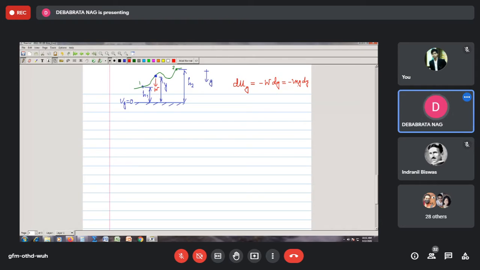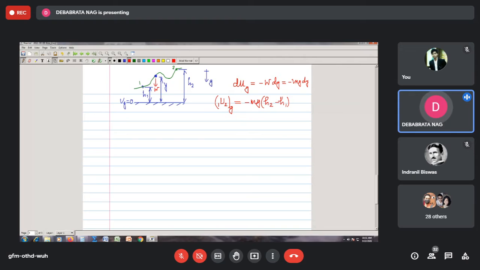So defining the total work done, if I take the particle from position 1 to position 2, the total work done by the gravity force, U_1-2 G, is equal to minus mg integrated between the positions h1 to h2, so it becomes minus mg (h2 minus h1).